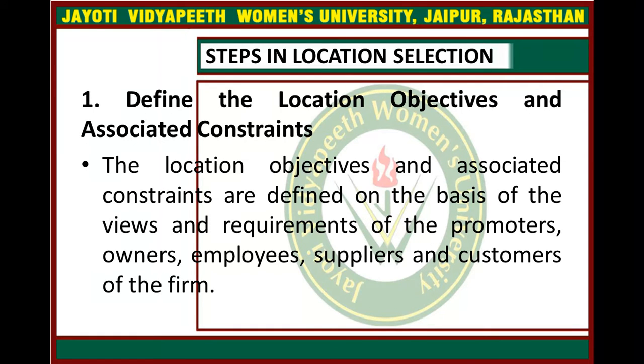Now we come to the steps in location selection. You have to follow some steps while you are selecting the location. First is to define the location objectives and associated constraints. In this, the location objectives and associated constraints are defined on the basis of the views and requirements of the promoters, owners, employees, suppliers and customers of the firm.